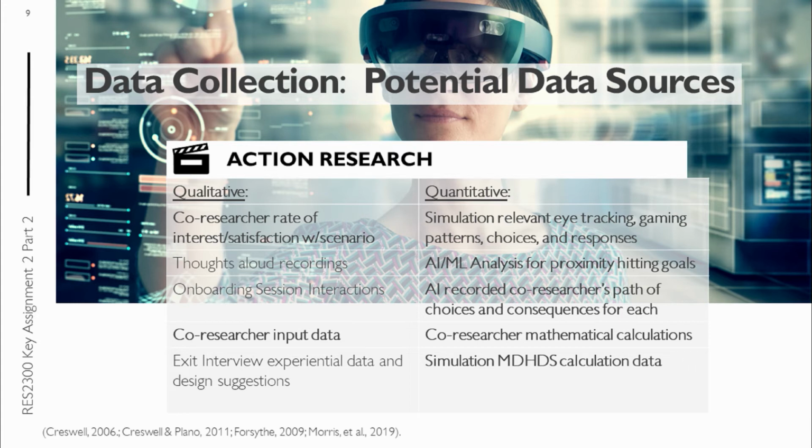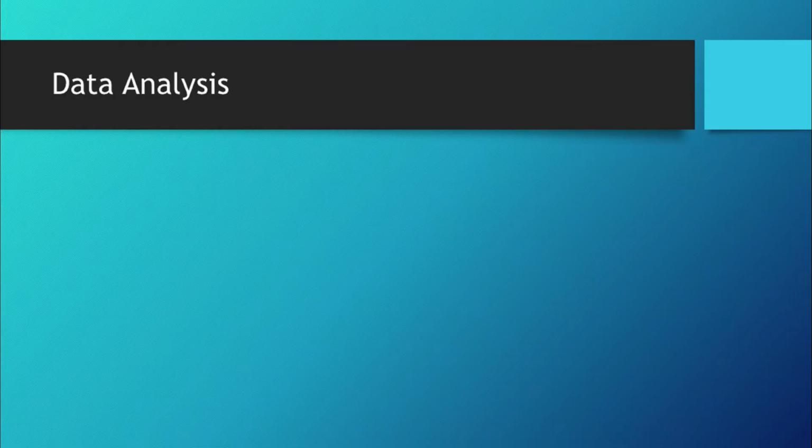Quantitatively, the data we would need to collect would be the simulation data that's relevant: eye tracking movements, gaming patterns, choices, and responses, the artificial intelligence and machine learning analysis for proximity to hitting each goal, gameplay strategy, the AI recording of the co-researchers' path and choices and consequences for each, as well as data on the co-researchers' mathematical calculations for their suggestions for meeting the goals within the simulation, and the simulation multidimensional human design system calculation data that would also be quantitative.